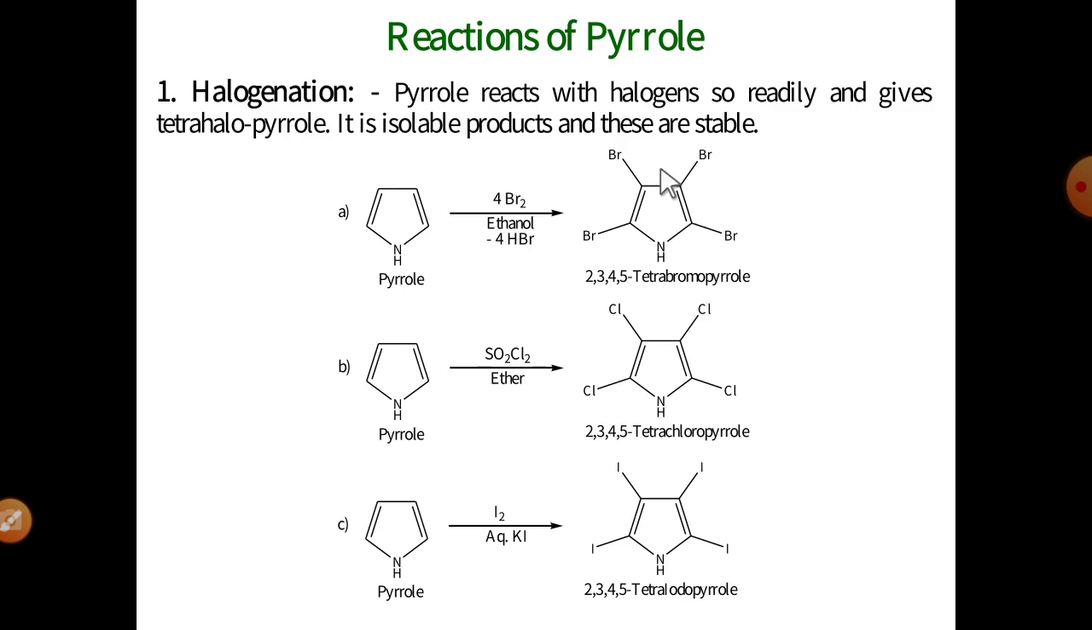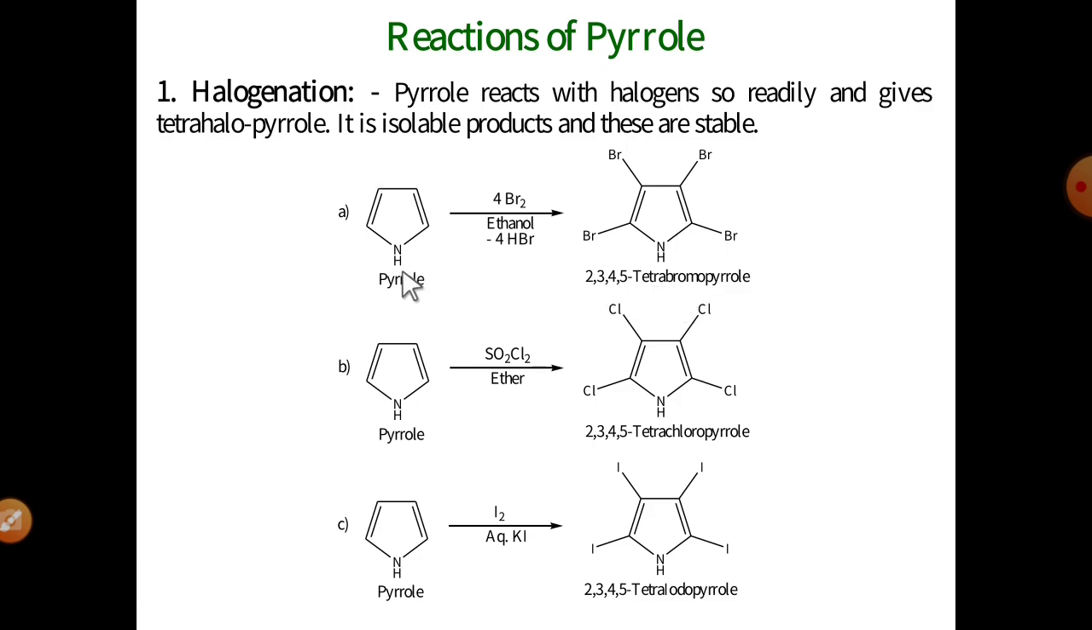Number first is the reactions of the pyrrole molecule. There are different types of electrophilic substitution reactions. Number first reaction is halogenation. Pyrrole reacts with halogens so readily and gives tetrahalopyrrole molecules, which are isolable and stable products. It gives 3 types of reactions: number first bromination, number second chlorination, and number third iodination. Substitution of the electrophile takes place at all 4 positions, meaning it gives a tetrahalopyrrole derivative.